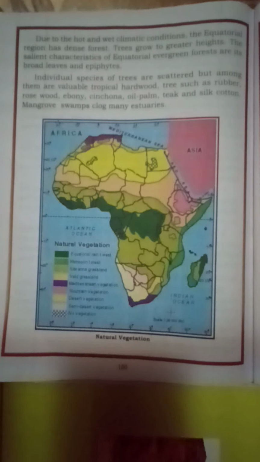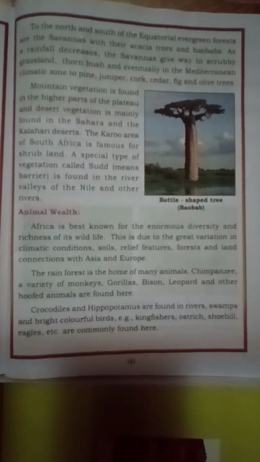Individual species of trees are scattered, but among them are valuable tropical hardwood trees such as rubber, rosewood, ebony, cinchona, oil palm, teak and silk cotton. Mangrove swamps and many other trees have been grown here. To the north and the south of the equatorial evergreen forest are the savannas with their acacia trees and baobabs.